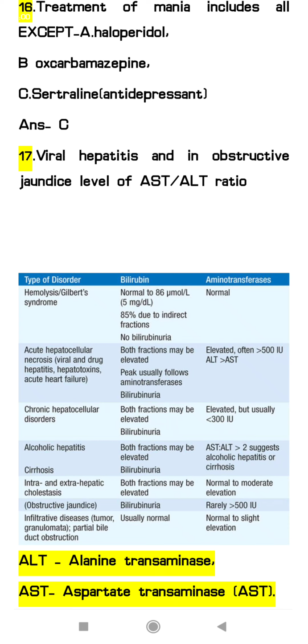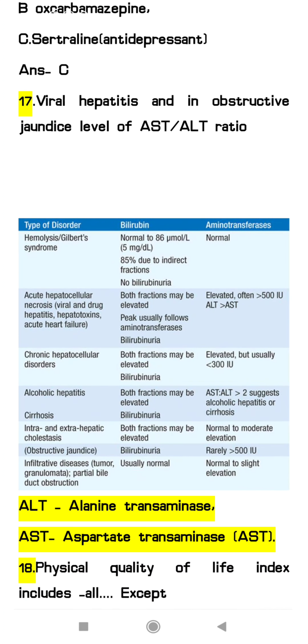Question 17, that is viral hepatitis as in obstructive jaundice, levels of AST and ALT ratio. So we have to identify what will happen with the AST and ALT ratio. Here we can see the AST, the full form of which stands for aspartate transaminase, and ALT, alanine transaminase. These both are liver enzymes.